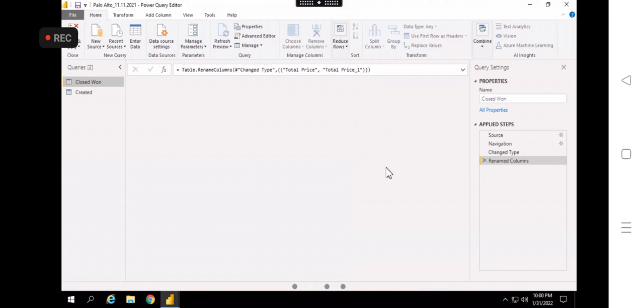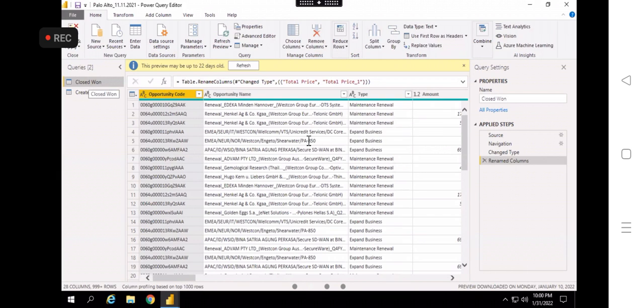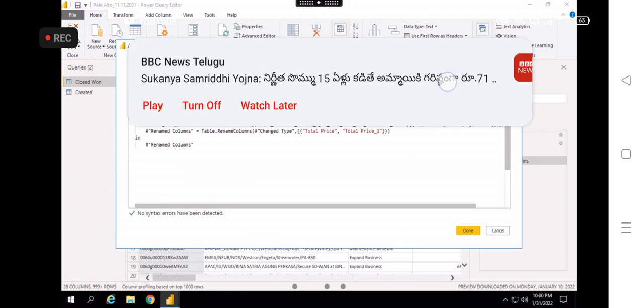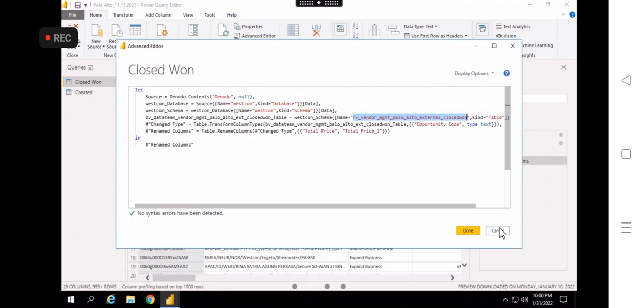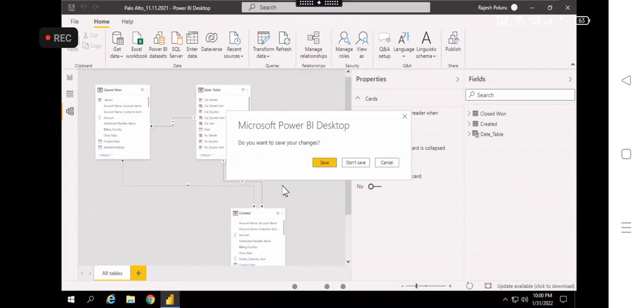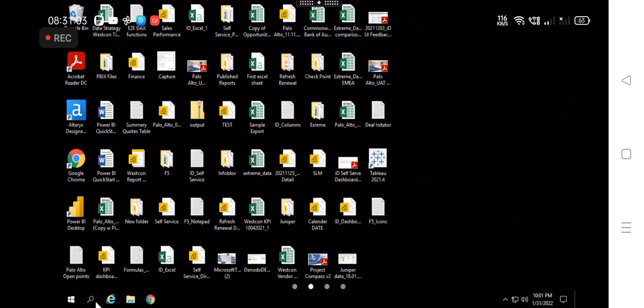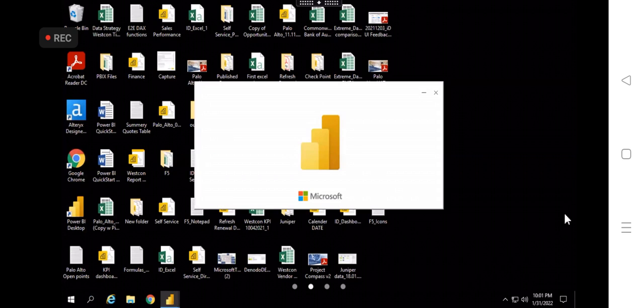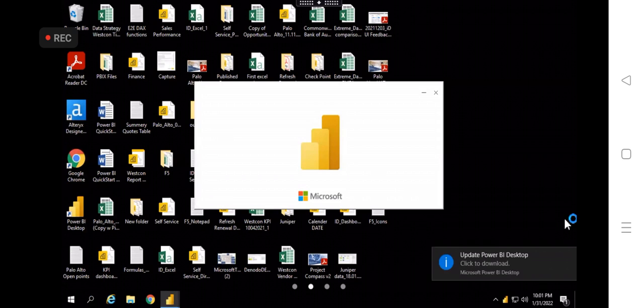So what I will do is take one of the examples. In one of our companies we are using Denodo as a source. I'll close this and open a fresh Power BI Desktop so that you will understand. There is a source called Denodo, which is also one type of source we can get the data from, into Power BI.